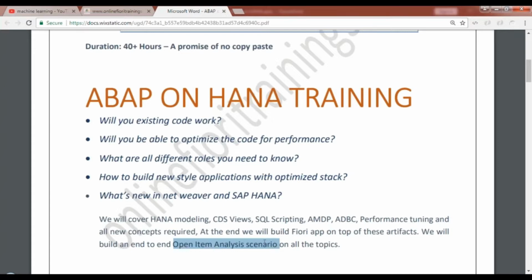This scenario is based on a so-called EPM model, enterprise procurement model. Now, some of you may think, what is this EPM? Don't worry, we will discuss what the EPM model is. So you can relate these artifacts, you can relate the real coding with real business scenarios. So that will be the sample example we will be taking going ahead throughout our course.